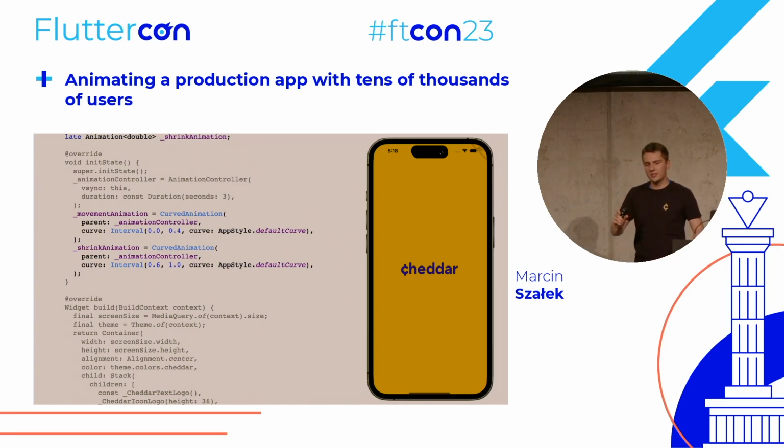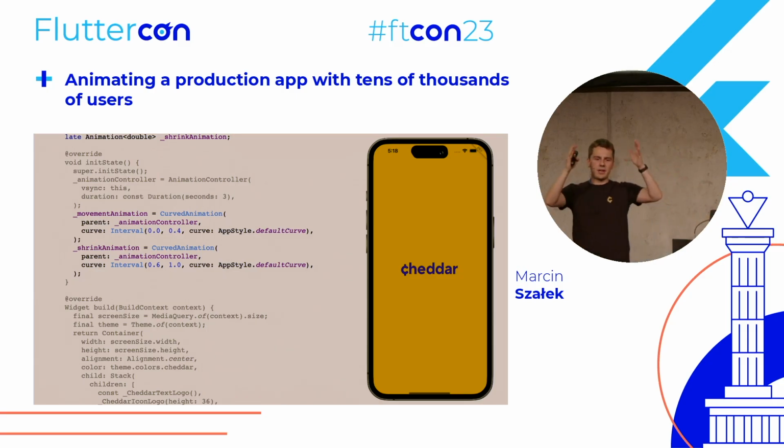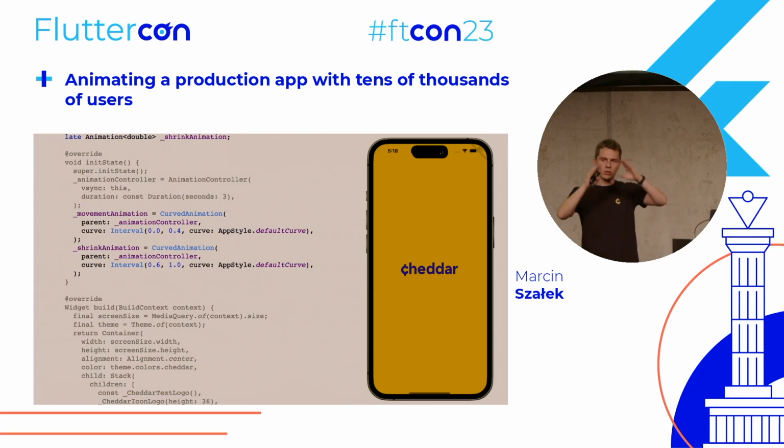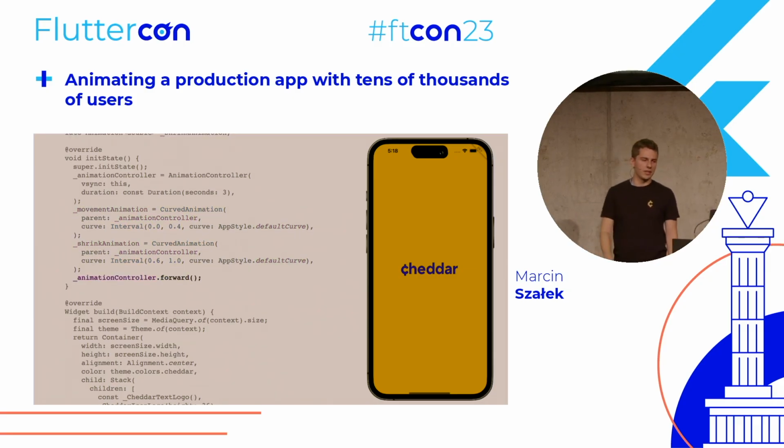Now what intervals are is basically they make animations take only part of their parent. So the movement animation will start at 0.0 and end at 0.4, meaning it will take the first 40% of the whole animation. And the shrink animation will start at 0.6 and end at 1, so it will take the last 40% of the whole animation. So after we create those animations, we need to make animation controller go forward.